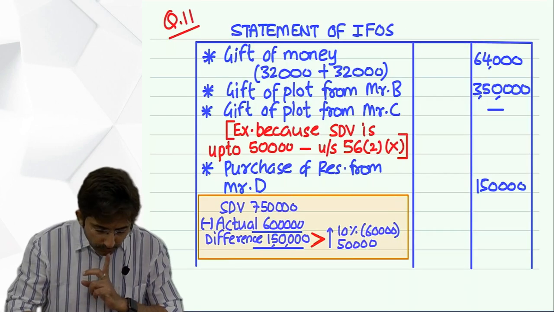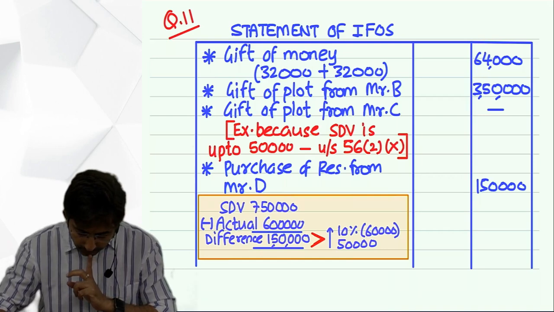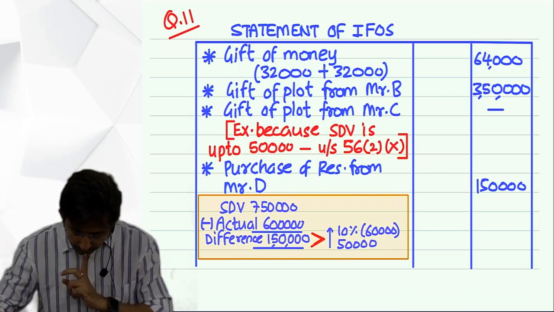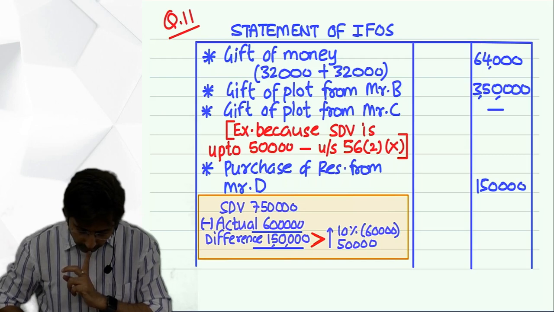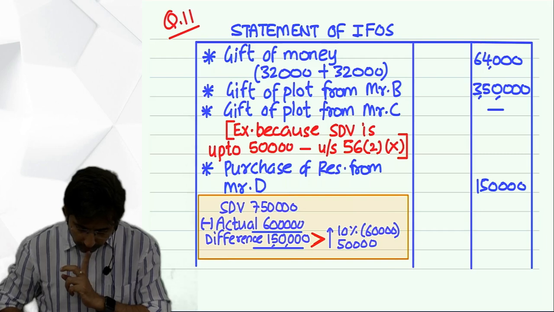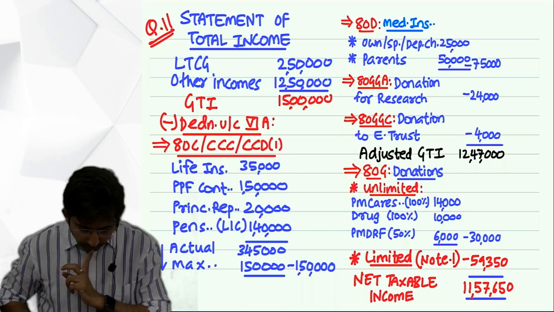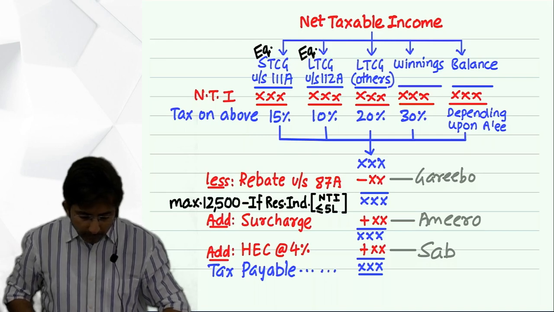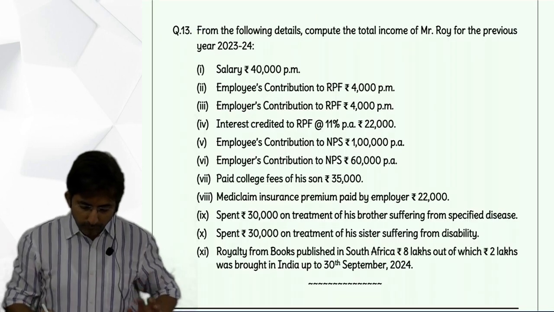Then employer's contribution to RPF. Anyway, this solution I had, forget it.